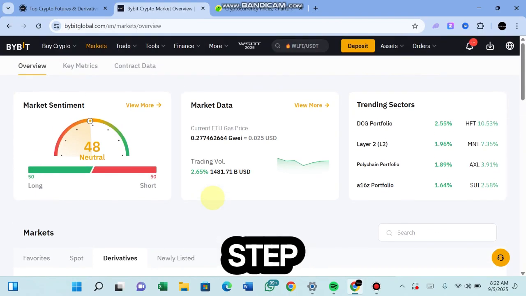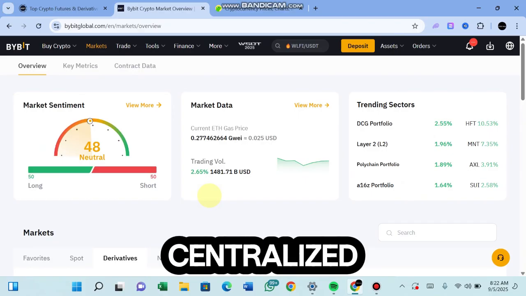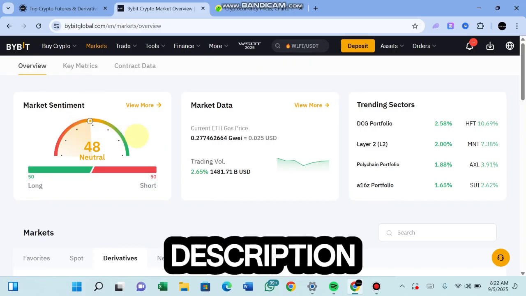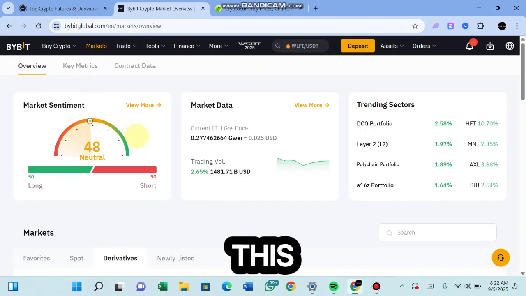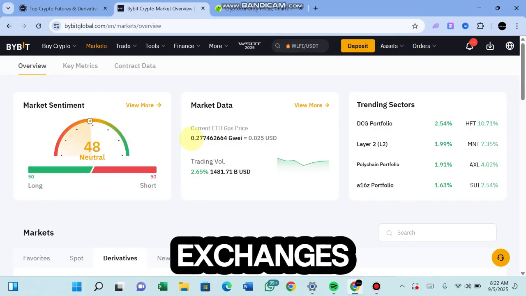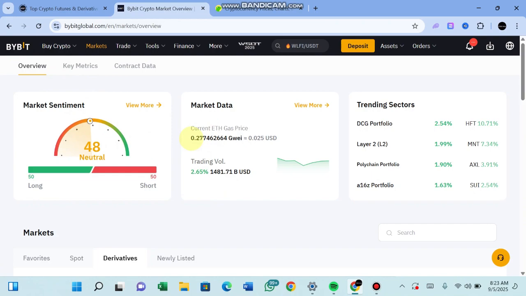The first step is actually having an account with any centralized exchange. So for me, I'll make use of Bybit to sign up. If you don't have a Bybit account, there's a link in the description box that you can sign up with. The reason I'm choosing Bybit is because I like Bybit. They have lower trading fees. There are other exchanges like Binance and KuCoin that I can use, but I just prefer Bybit.